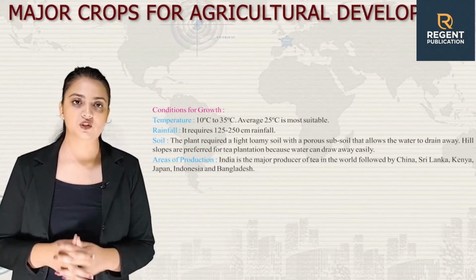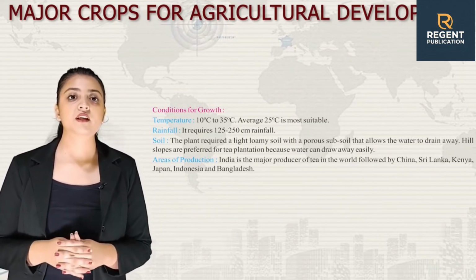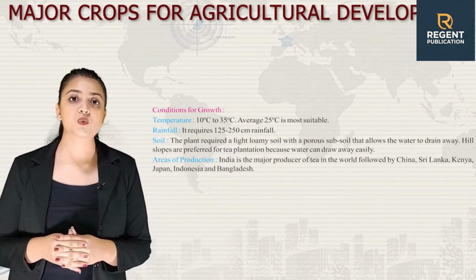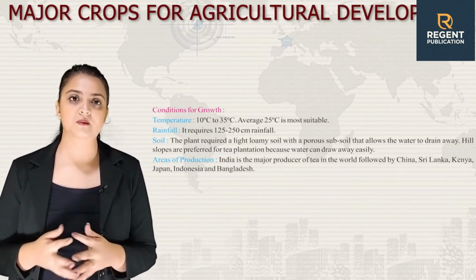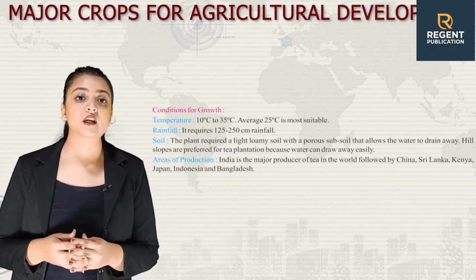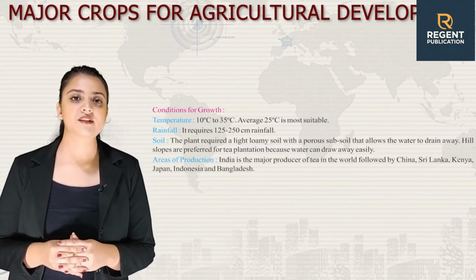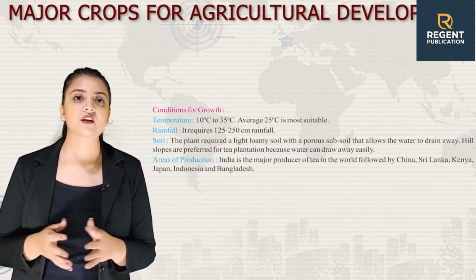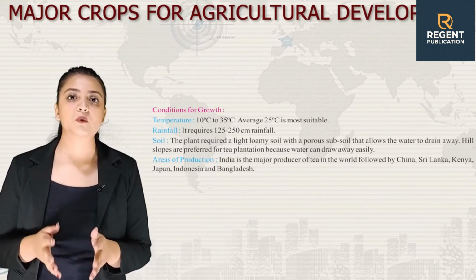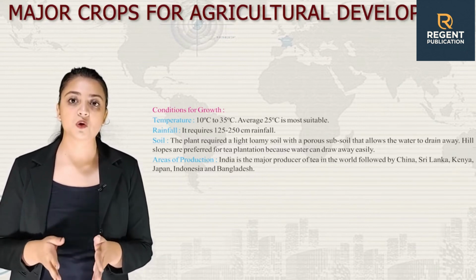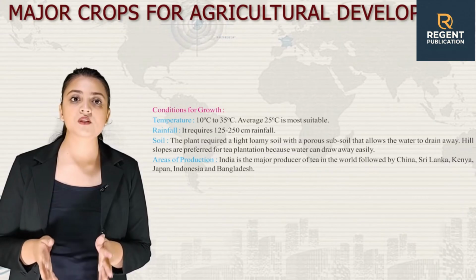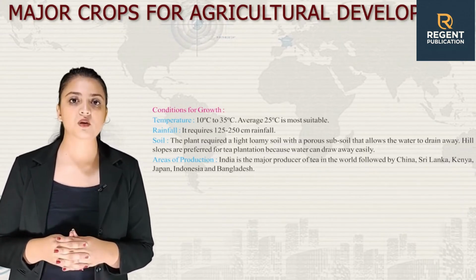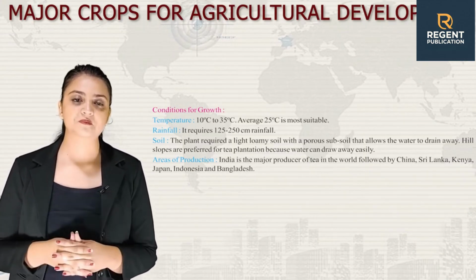First, we have temperature. It should be between 30 degrees Celsius to 25 degrees Celsius; an average of 25 degrees Celsius is most suitable. Rainfall. It requires 125 to 250 cm of rainfall. Next, we have soil. The plant requires a light loamy soil with a porous subsoil that allows the water to drain away. Hill slopes are preferred for tea plantation because water can drain away easily.